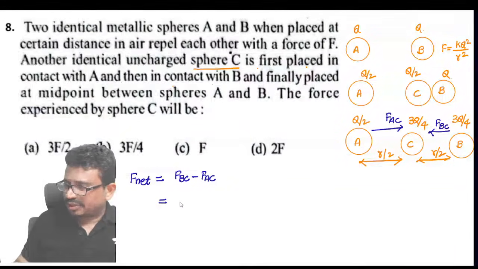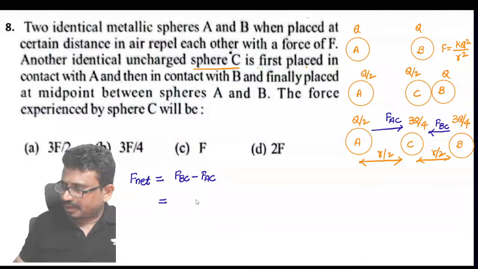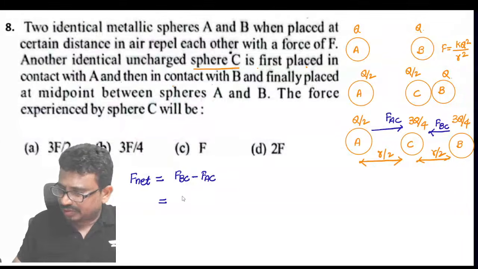So which will be equal to, between them, K into 3Q²/8, with distance R²/4, minus, oh, this is F_AC, sorry. F_BC is what, tell me now here?